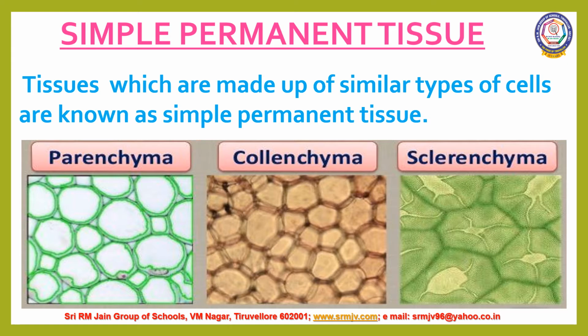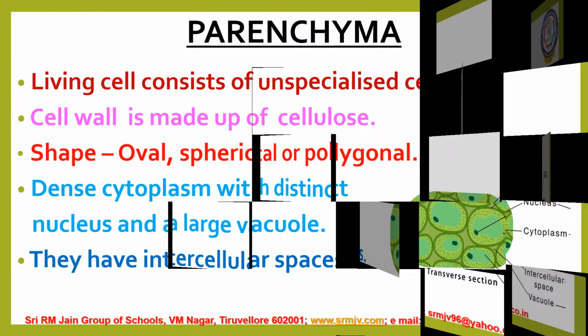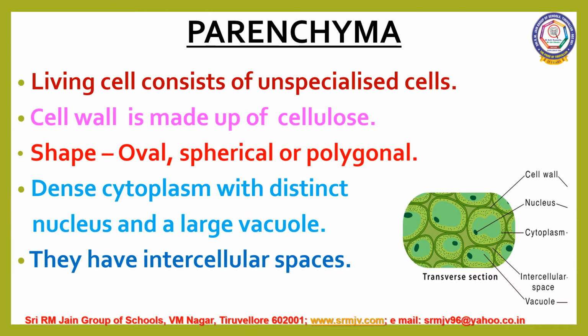What do you mean by simple permanent tissue? Tissues which are made up of similar types of cells are known as simple permanent tissue. Parenchyma, collenchyma and sclerenchyma are the three types of simple permanent tissue. Let us discuss about parenchyma.